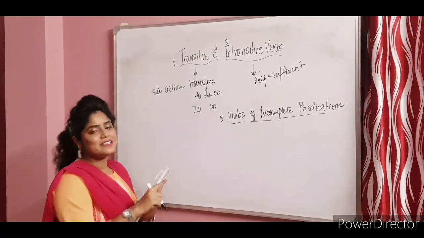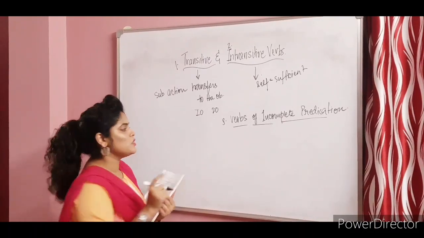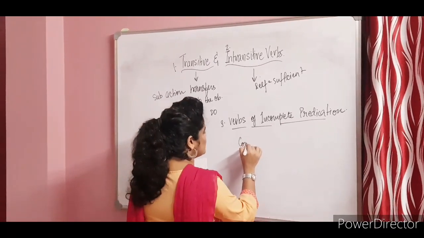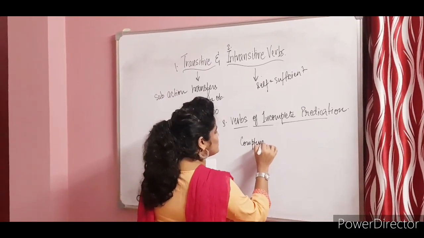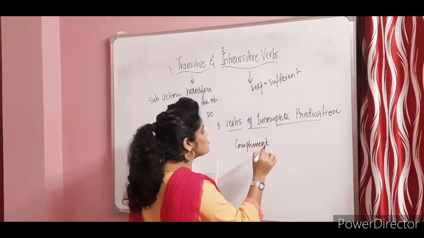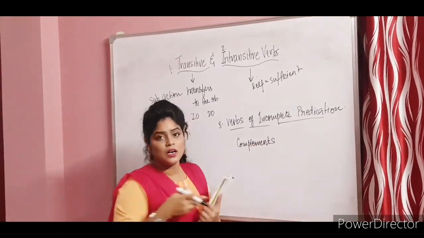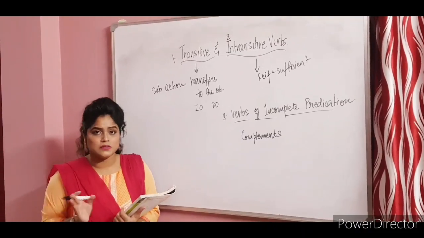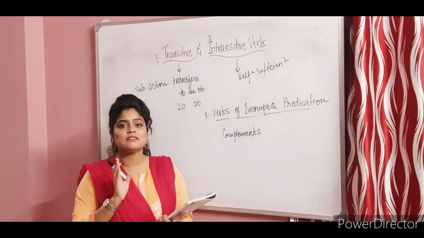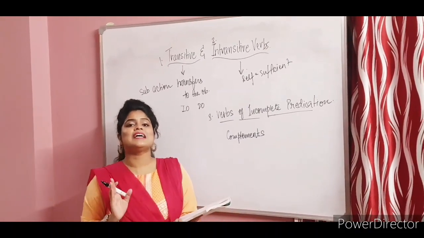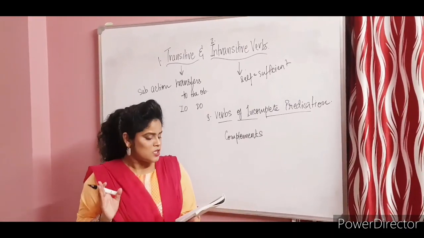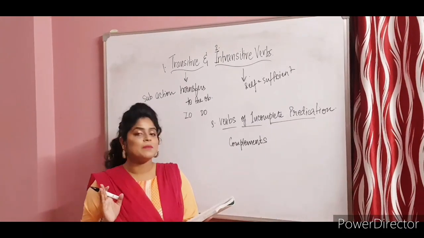Regarding this, we have to understand one concept, which is complement. Now, what are these complements? It's not the compliments that you give when you appreciate something. Those compliments are different. This is complement. It means that which completes. So a complement is different from an object.